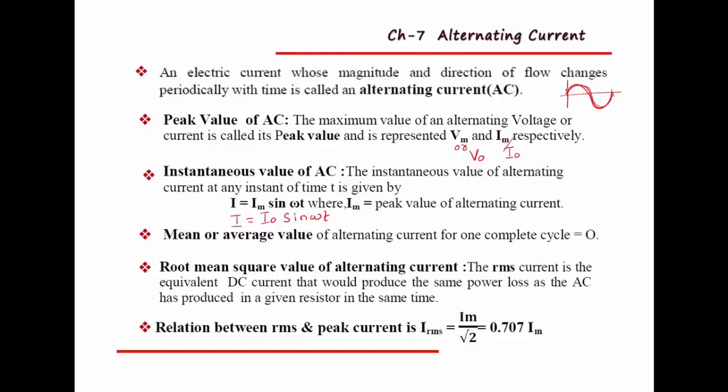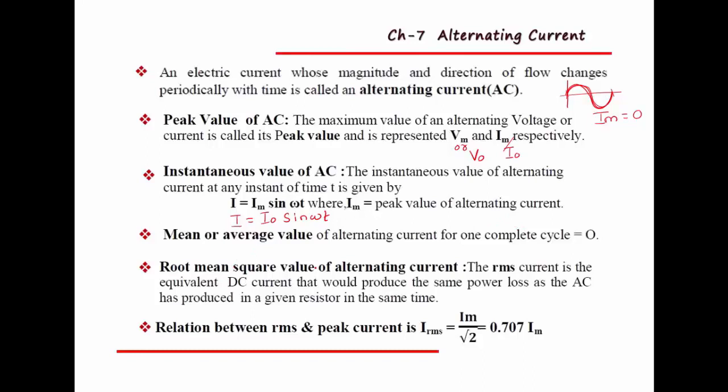The average value is 0 because you can observe here that the area of the positive half cycle is equal to the area of the negative half cycle. That's why both areas get cancelled, so the mean or average value of alternating current is 0.